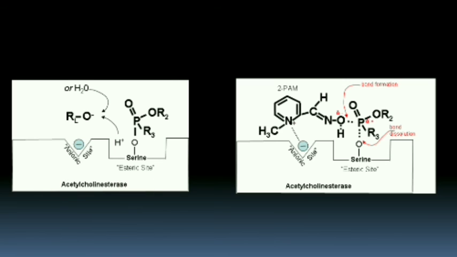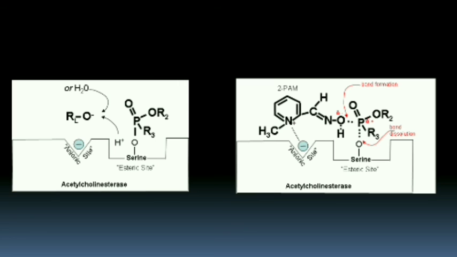Here the enzyme is bound with the organophosphate, that is the anticholinesterase, at the esteric site, and when pralidoxime is introduced, it has a positive nitrogen ion that is attached to the anionic site, and the oxygen group of pralidoxime forms a bond with the phosphate and forms an oxime phosphonate.